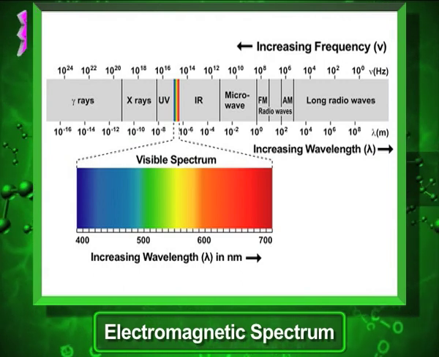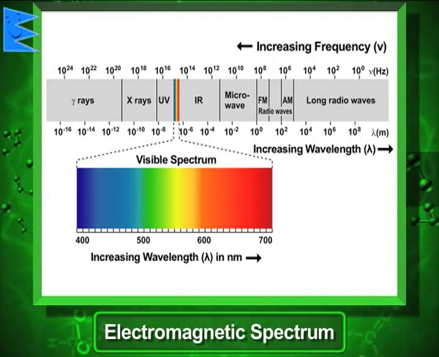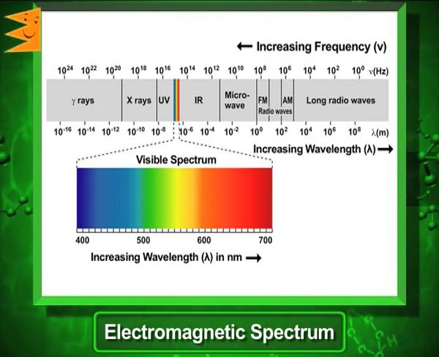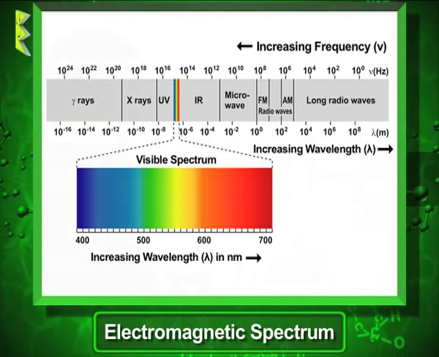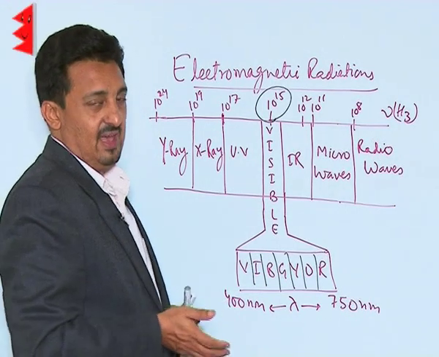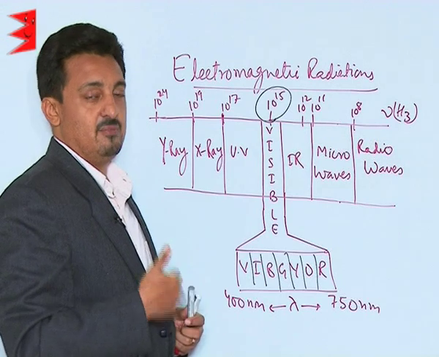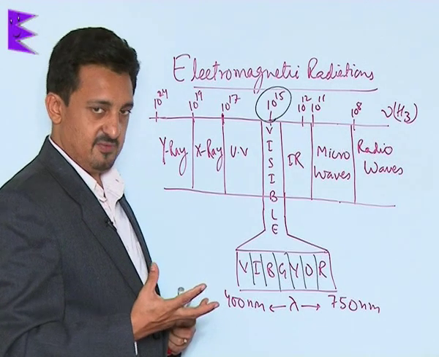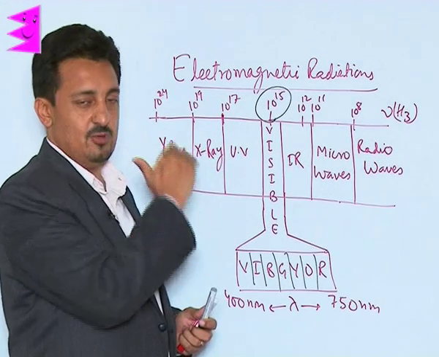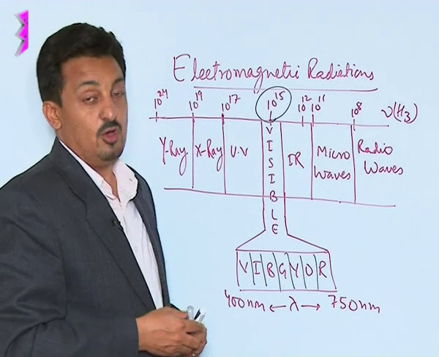Then from 10 to the power 15 to 10 to the power 17 we have a band of ultraviolet radiations, which are highly energetic radiations. Then we have X-rays, which are again much more energetic than the UV rays. And then we have gamma rays, which are the most energetic radiations we have, whose range is above 10 to the power 19, and they can go up to 10 to the power 24. Beyond that, we have cosmic rays.